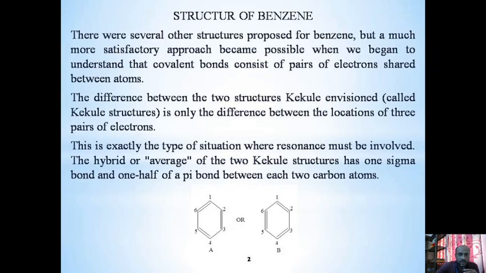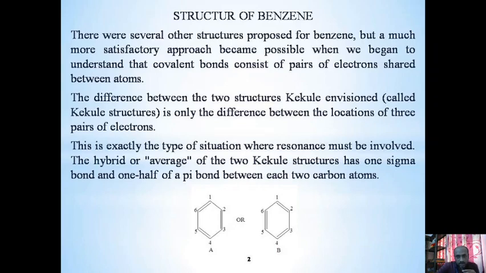Because in that benzene structure, they have a total number of unhybridized pz orbitals containing electrons, and the total number of pi electrons is 6. So this is exactly the type of situation where resonance must be involved. The hybrid, or average, of the two Kekulé structures has one sigma bond and one half of a pi bond between each two carbon atoms.